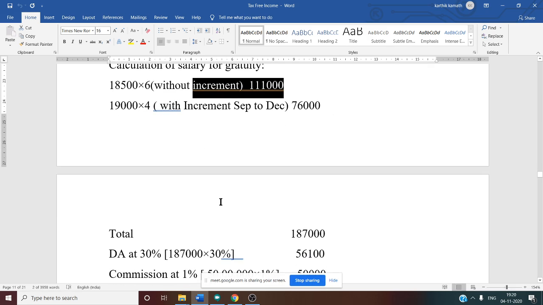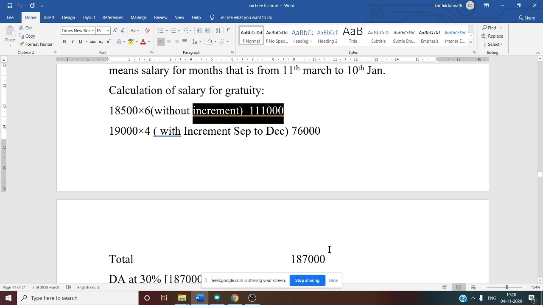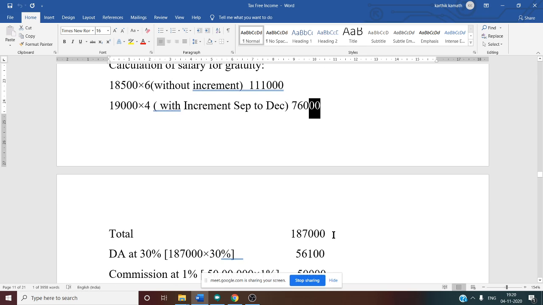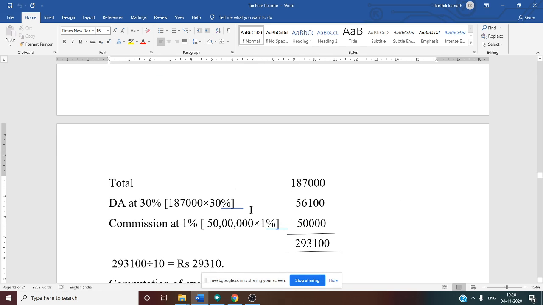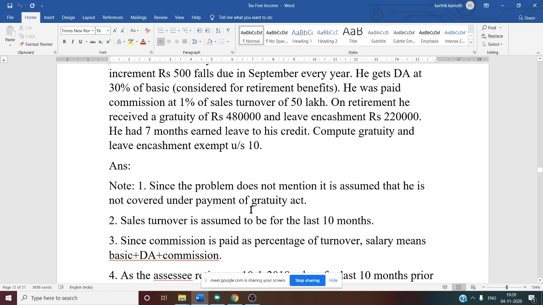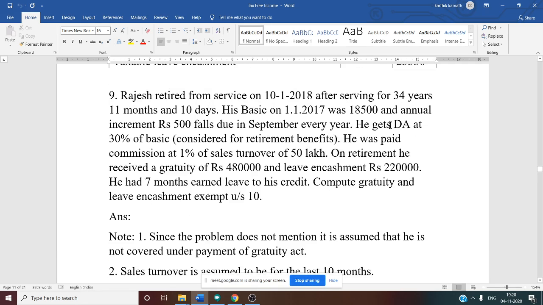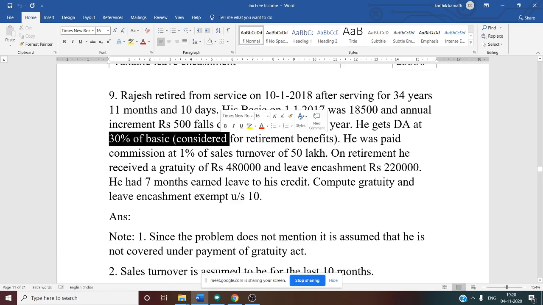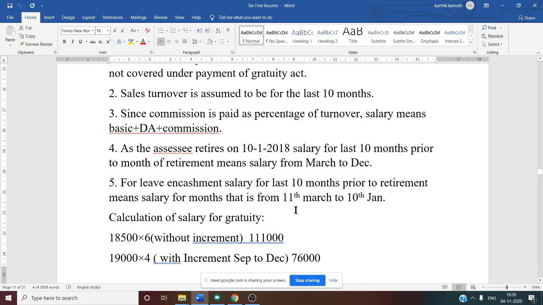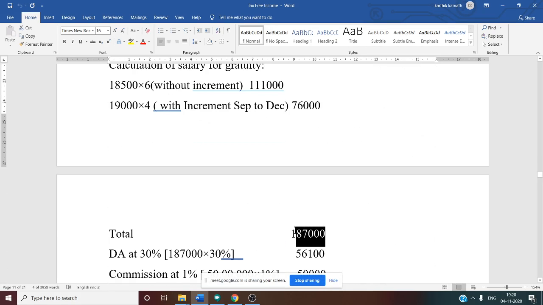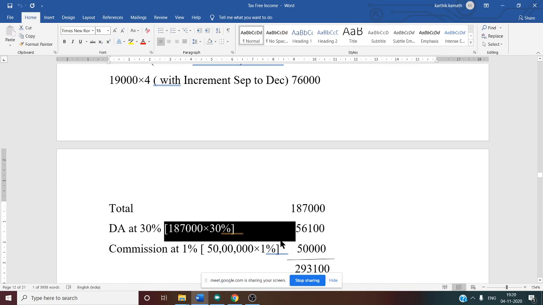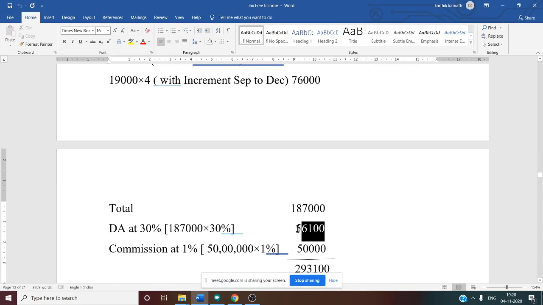So now total salary is with increment plus without increment. Both if you add, you will get 1,87,000 plus DA. DA you should consider. Why? Because it enters retirement benefit, and they have said DA 30% of basic. See this, 30% of basic they have said. So now we got the basic, that is 1,87,000. On that you take 30%, you get DA as 56,100. 56,100 is your dearness allowance.